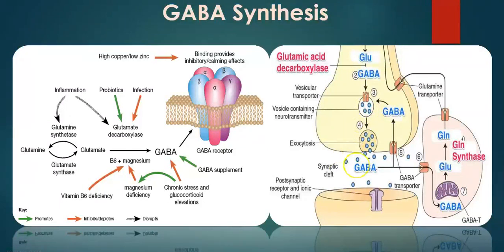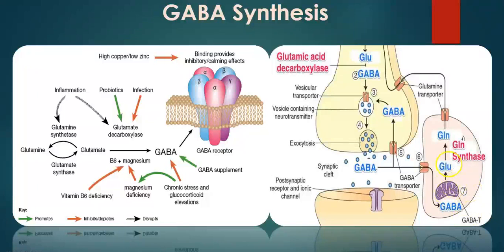And when the nerve needs to transmit signals, GABA is released. After releasing in the synapse, they attach on the receptor, and after exerting its function, what happens to the GABA? It is taken up by some kind of cells in the brain which are called glial cells. After taking up into the cell, the cell's mitochondria secrete an enzyme which is called GABA transaminase.